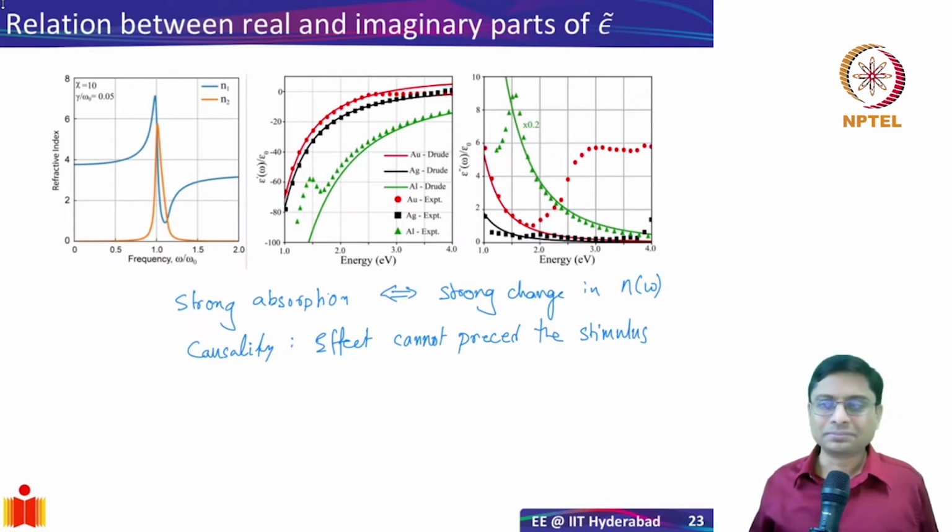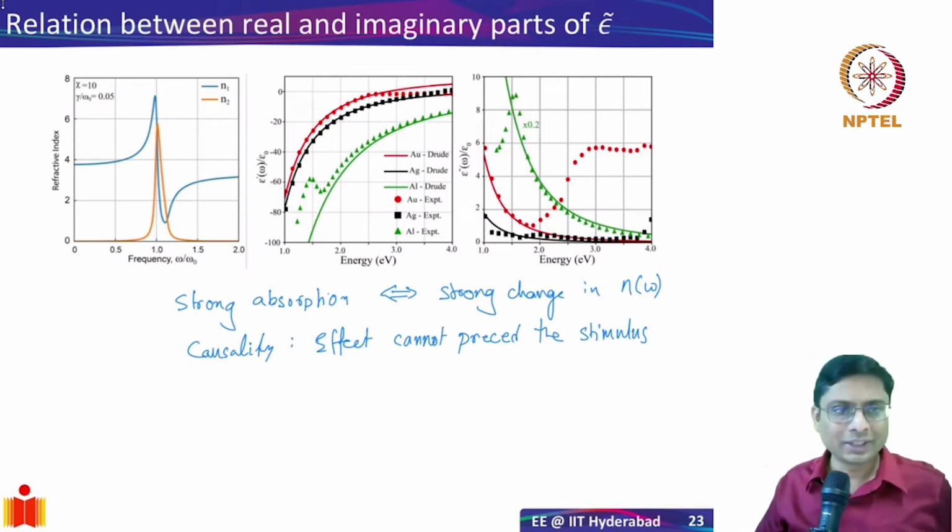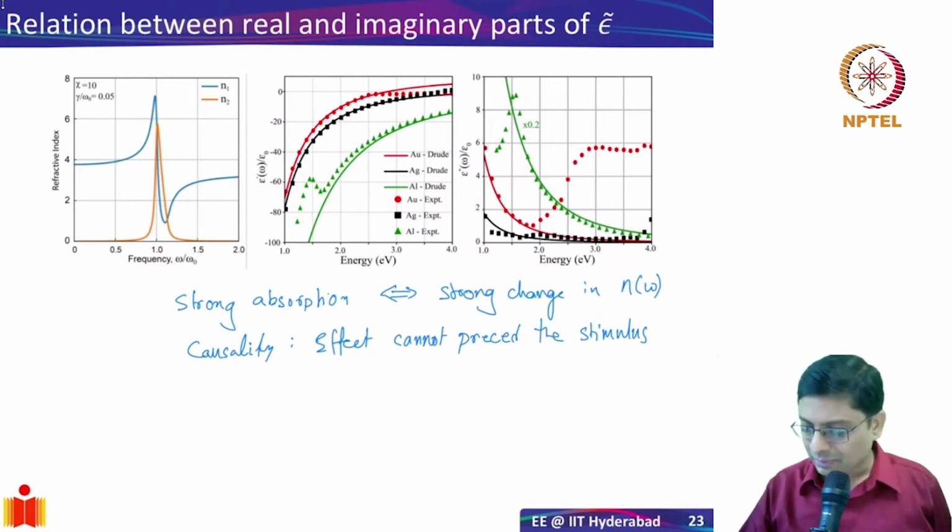For example, somebody hits me. I'm not going to feel the pain before the actual contact is made. This sort of thing is known as causality. Why is this important in our context? Well, because we are applying an electric field.